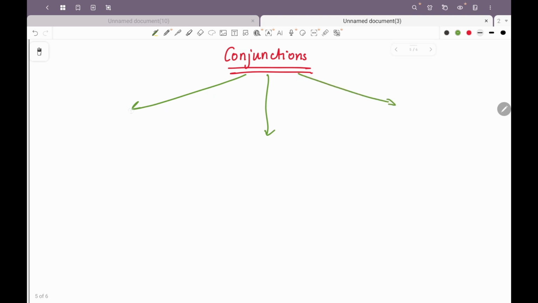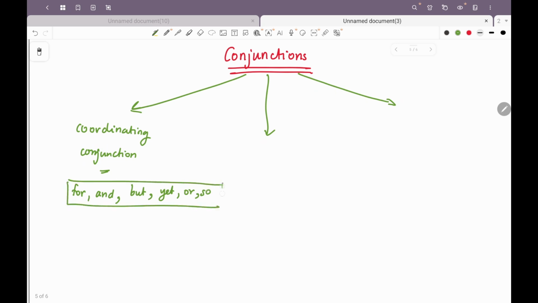So let's write this also. You probably don't need the names of the types, but you need to know their purpose. So coordinating conjunctions will join 2 sentences or 2 clauses of equal importance. For example, for, and, but, yet, so also come in. These are coordinating conjunctions.